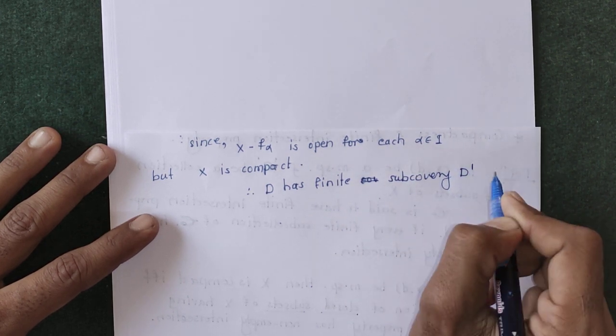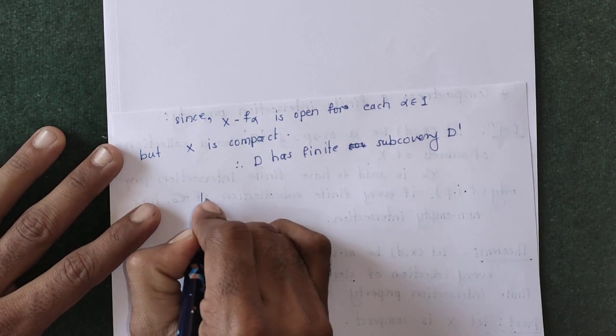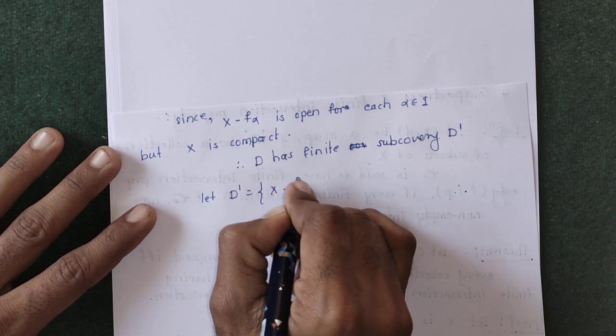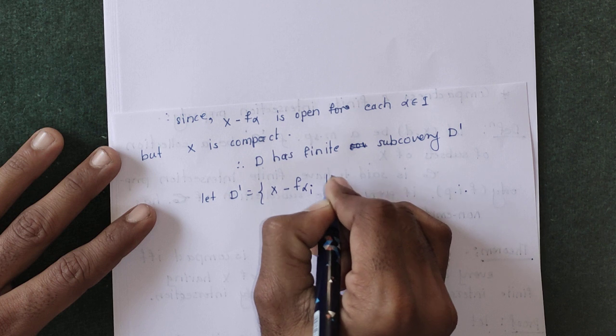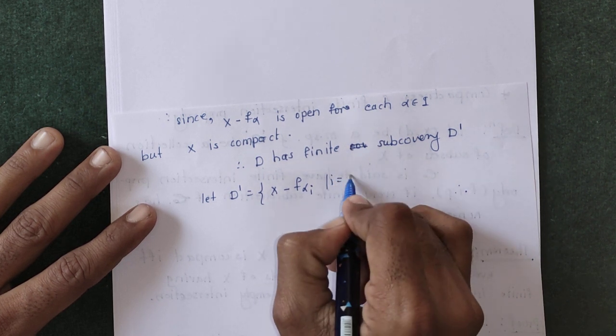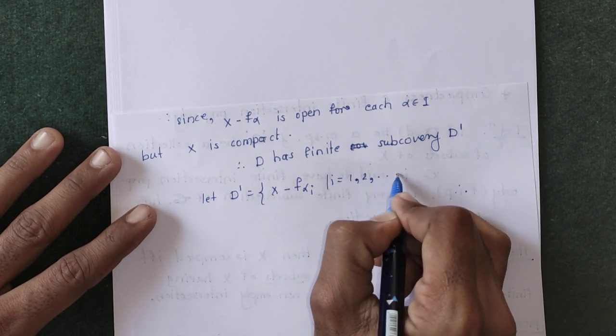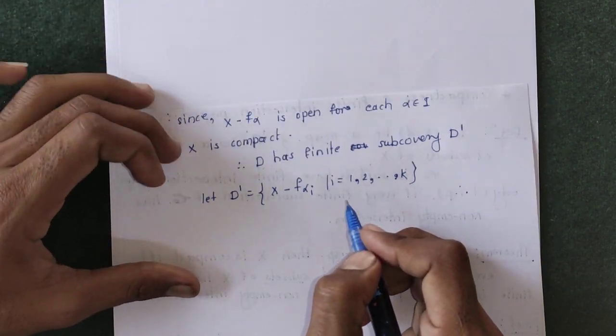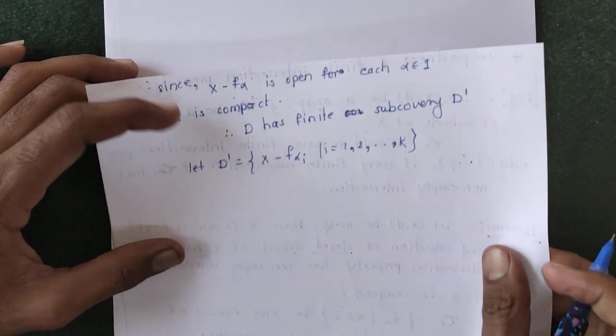Suppose that subcover is D prime, equal to X minus F alpha i, with i running from 1 to k. So this is the finite subcover for the open cover D.